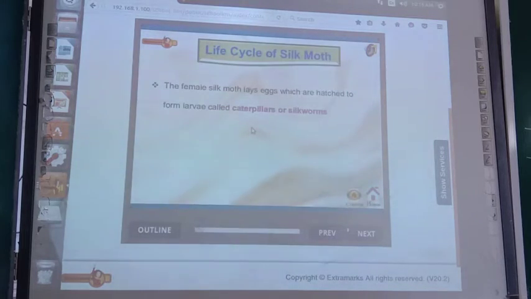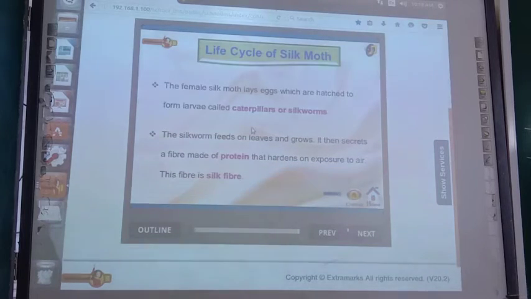Now we will study about the life cycle of silk moth. The female silk moth lays eggs which are hatched to form larvae called caterpillars or silkworms. The silkworm feeds on leaves and grows. It then secretes a fiber made of protein that hardens on exposure to air. This fiber is silk fiber.